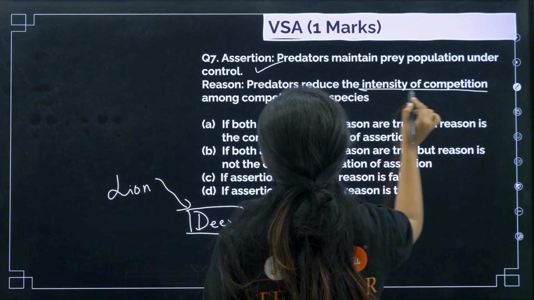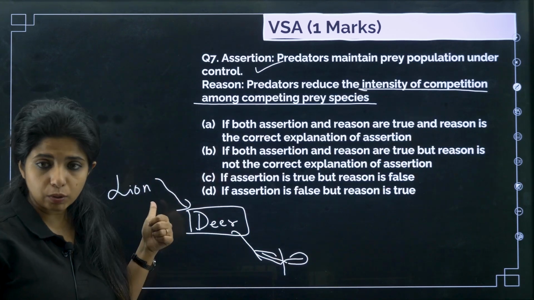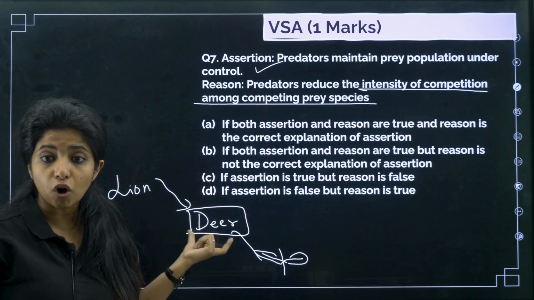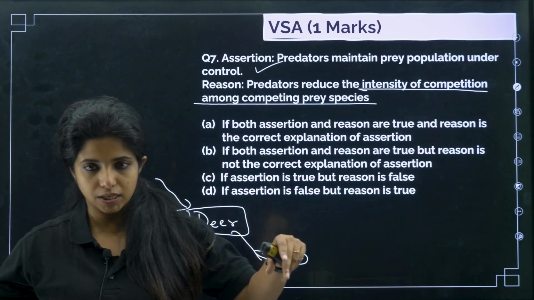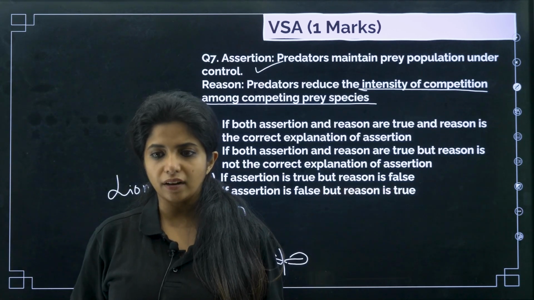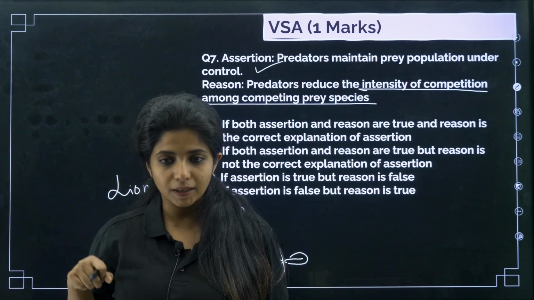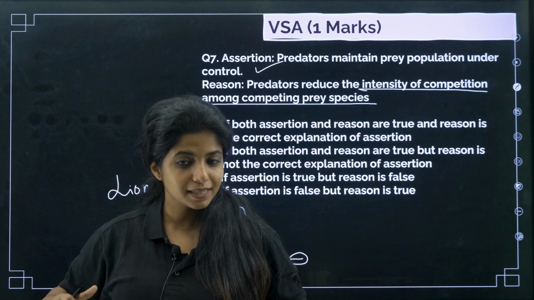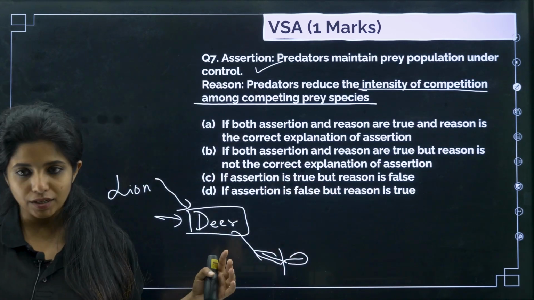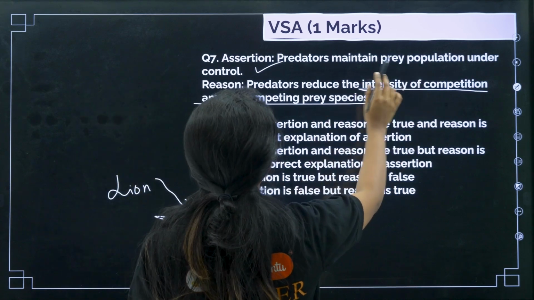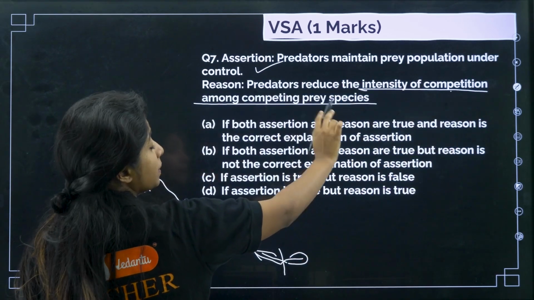Predators reduce the intensity of competition among the competing prey species. Predators are going to reduce the intensity of competition among these deer species. Obviously, if too many deer are there, they are all eating the plant. Now they won't get food because all of them are eating the plant. If the lion comes and eats a deer, don't you think the competition is becoming less? Yes. It is nature's process of maintaining the balance, and this is exactly true. So predators maintain prey population under control. Predators reduce the intensity of competition among competing prey species.